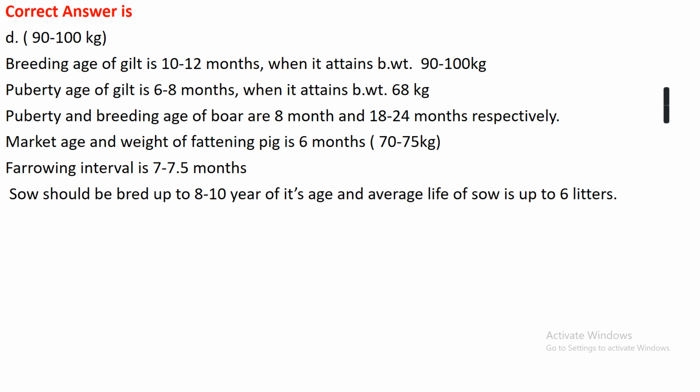Puberty and breeding age of boar: puberty age is 8 months, and breeding age is 18 to 24 months respectively. Market age and weight of fattening pig: market age is 6 months, and weight of the fattening pig is 70 to 75 kg. Farrowing interval is 7 to 7.5 months. Sow should be bred up to 8 to 10 years of its age, and average life of sow is up to 6 litters.